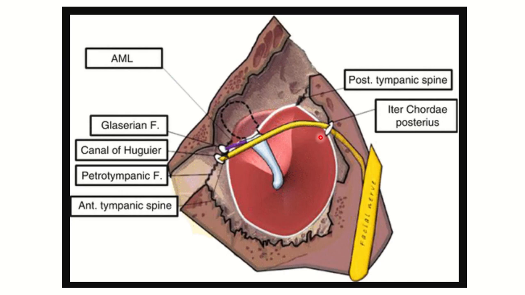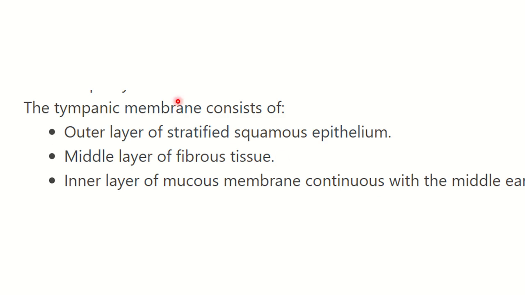Then in the third picture we can see the same side, and here the facial nerve gives rise to the chorda tympani nerve, which passes medial to the pars flaccida, because we are watching the tympanic membrane in the medial view. Then we can see some information regarding the tympanic membrane.